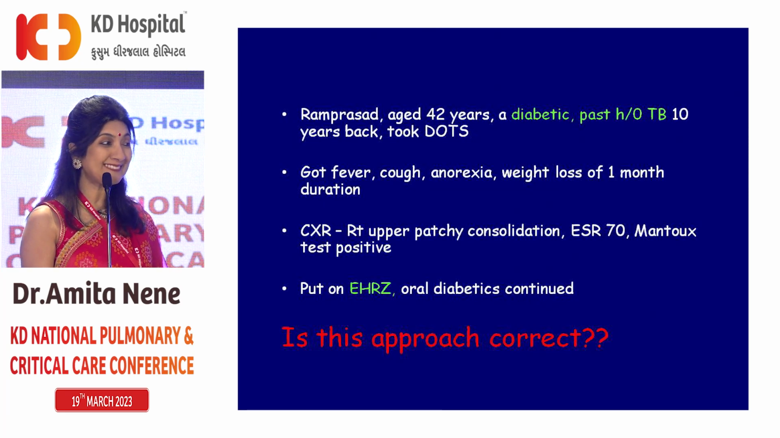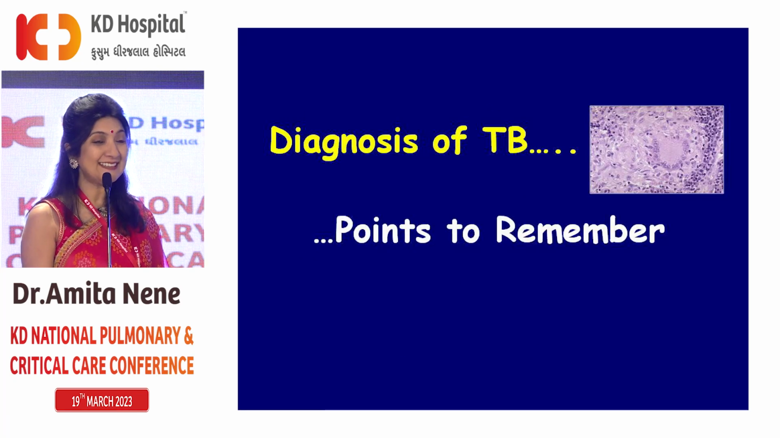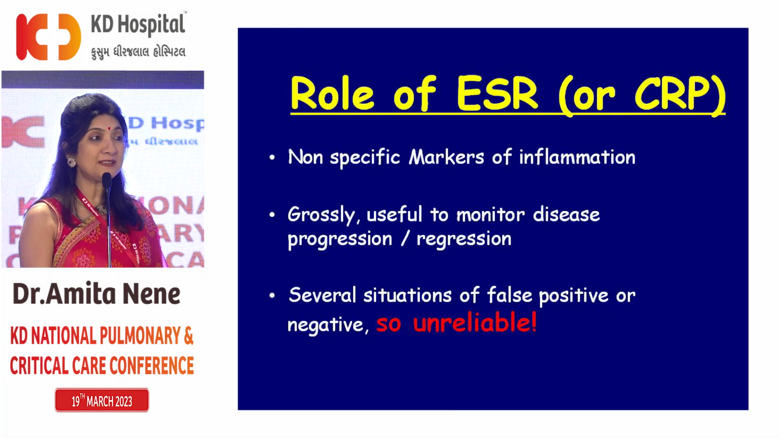Yes or no? Perfect. All of you are right. So for diagnosis of TB, there are certain points to remember. The approach that was taken was not correct. So the role of ESR and CRP, we need to know that these are non-specific markers of inflammation. They will come positive in any infection. It could be CTD, it could be anything. So you can just monitor ESR, CRP for response to treatment. However, you cannot say that this ESR is high, so the patient has TB.